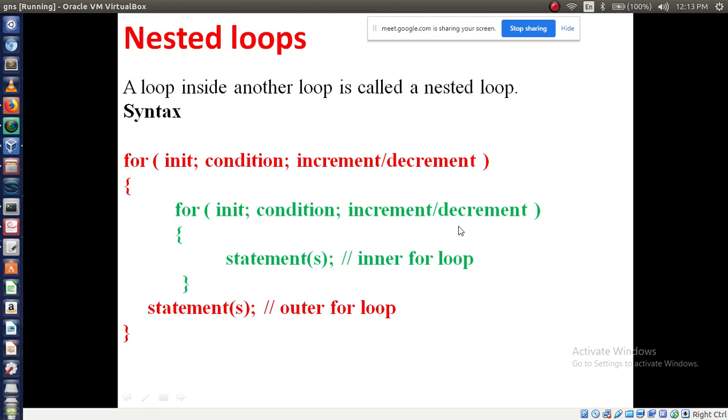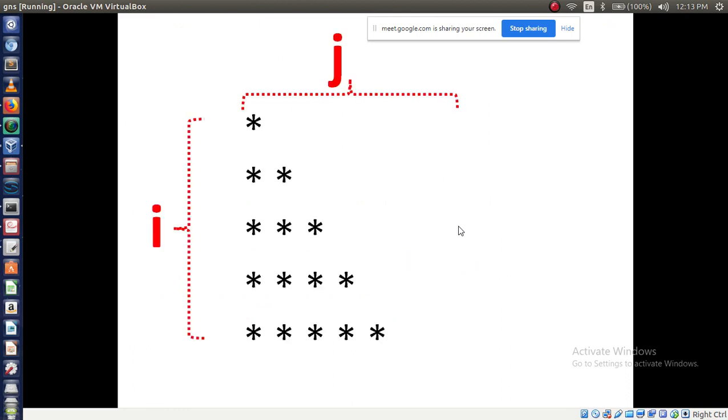Now let's see one example. Suppose I want to print a star pattern like this, right? To print patterns like this, first we have to observe how many rows and how many columns, right? Nested for loop means you can consider it row-wise and column-wise, right?